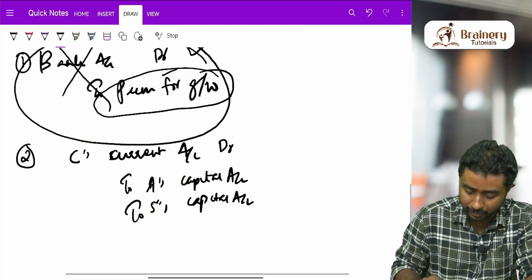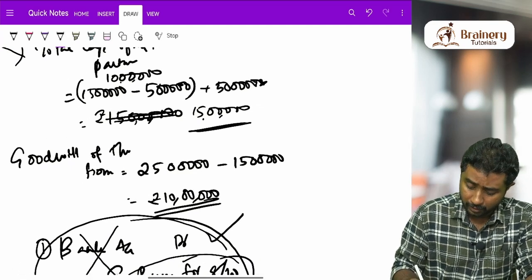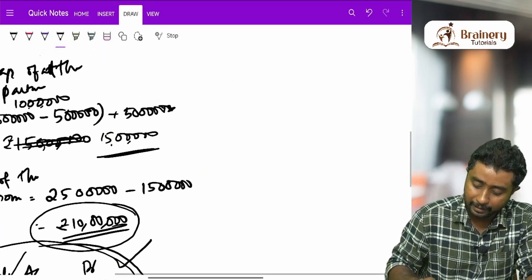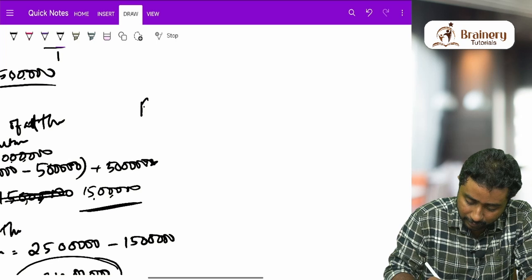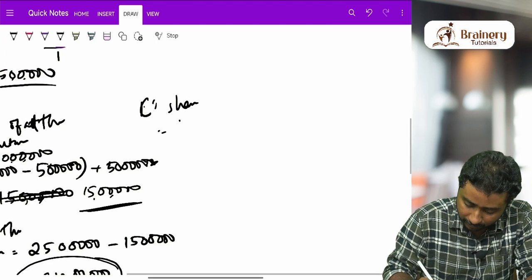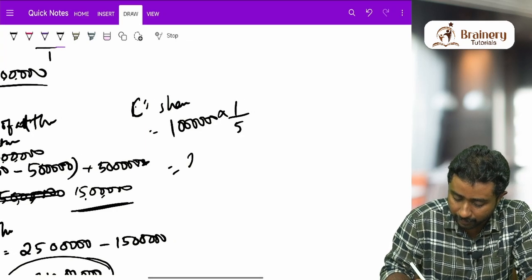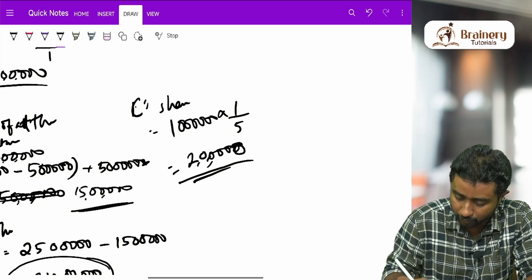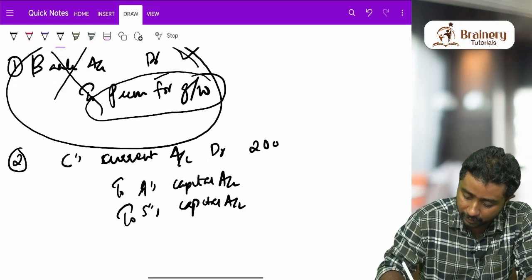Now we need to see how much compensation C has to bring. For that, I would like to take you to this goodwill part, where we got 10 lakh goodwill of the firm. Now how to calculate this? C's share of goodwill is 10 lakh into how much? Into his share. How much is his share? 1/5. So 10 lakh into 1/5, how much will come? 2 lakhs. Okay, so this 2 lakh is what he has to share with the other partners. So we will write here 2 lakhs.